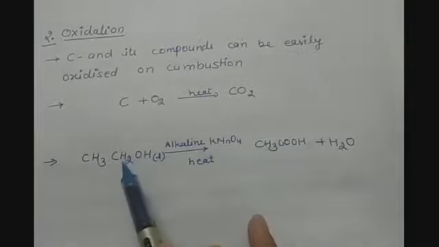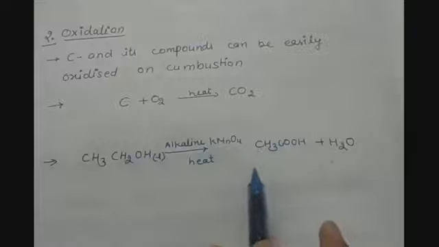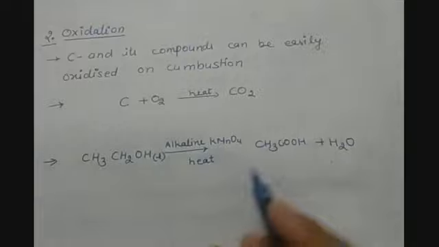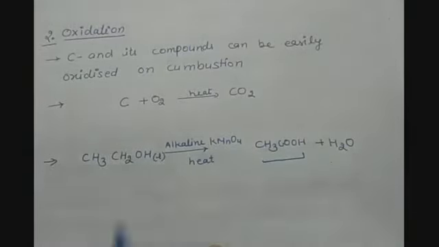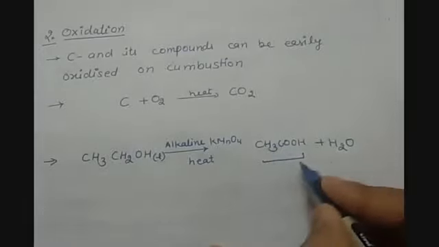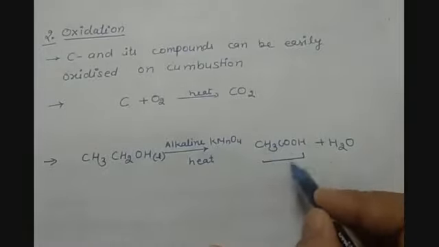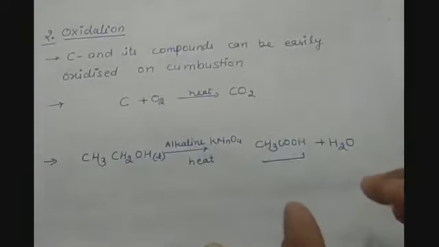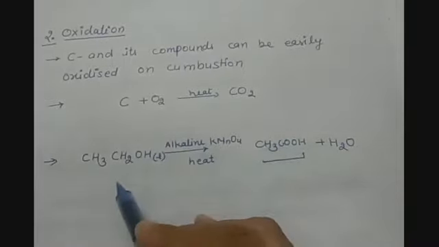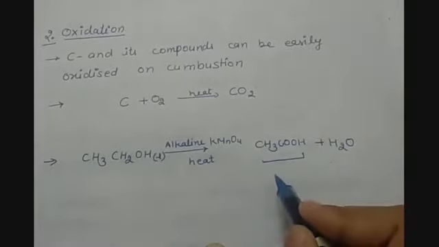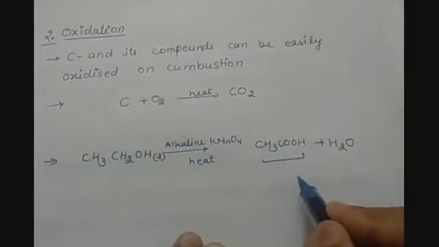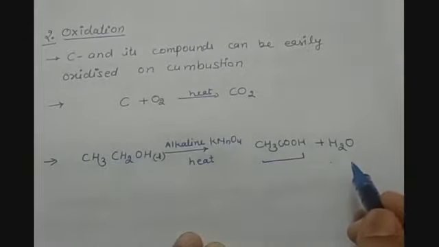Here one hydrogen is removed and one oxygen gets attached to it. So the alcohol is oxidized to form a carboxylic acid, CH3COOH, with the same number of carbon atoms. As we have ethanol here, it will be ethanoic acid, and along with it water is also produced.